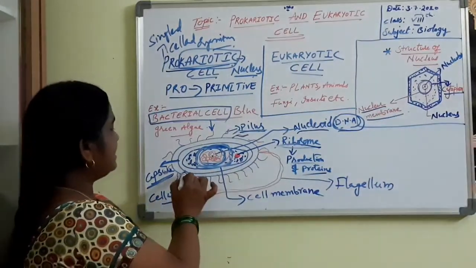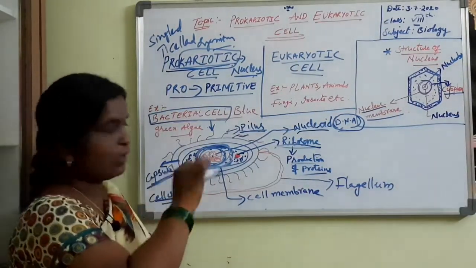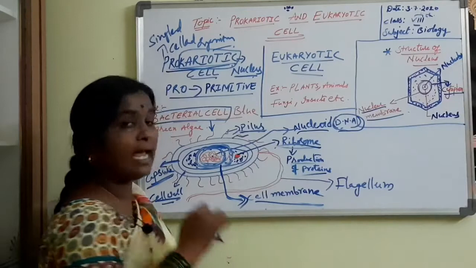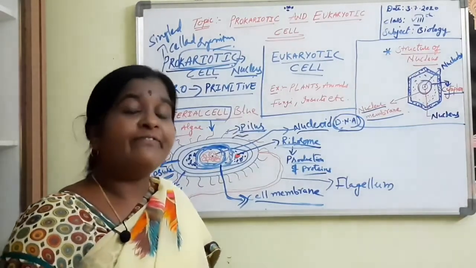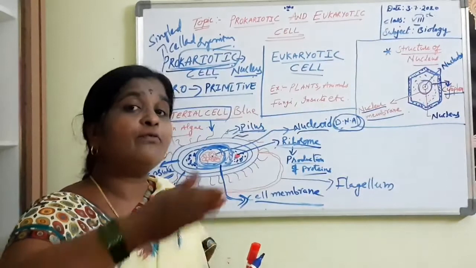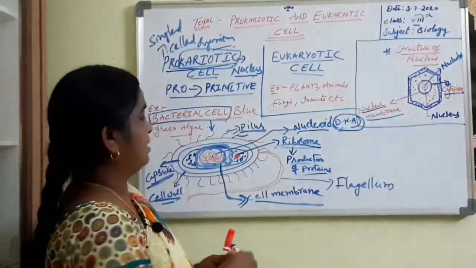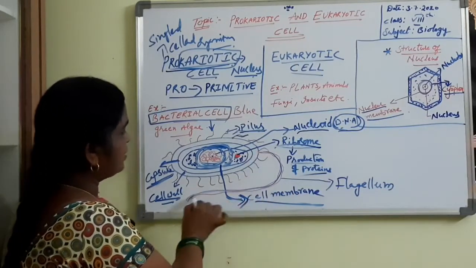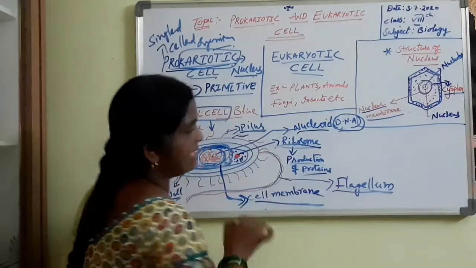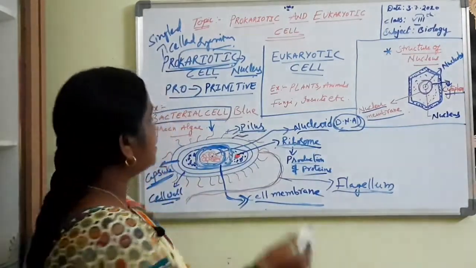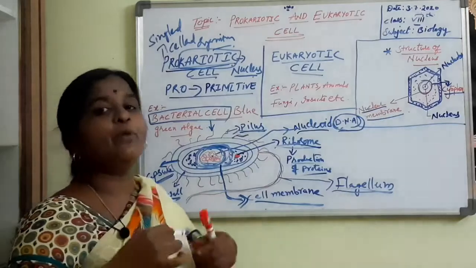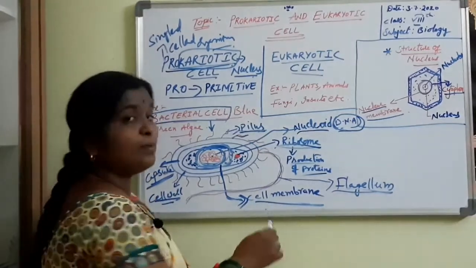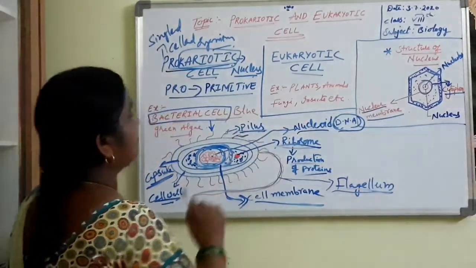Understood? And this is the cell wall. Cell wall protects the cell overall. And this one is the cell membrane. Cell membrane helps the bacterial cell by controlling the flow of substances in and out. Next, coming to this long thread-like structure we are observing, this is the flagellum. Flagellum helps this bacterial cell in movement, that means locomotion of the cell. Understood?